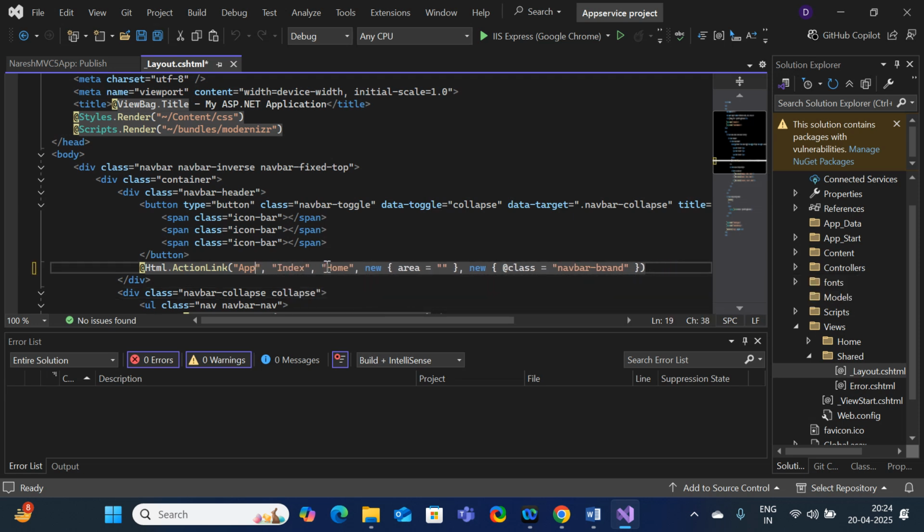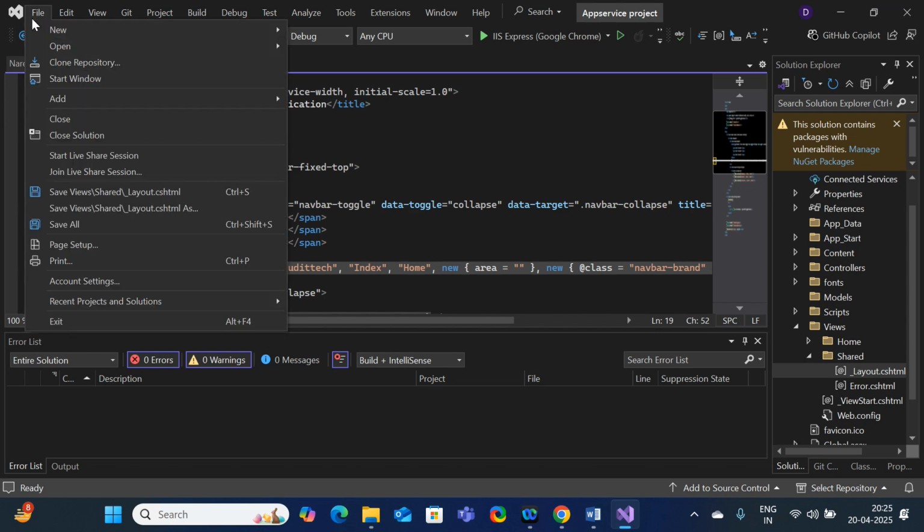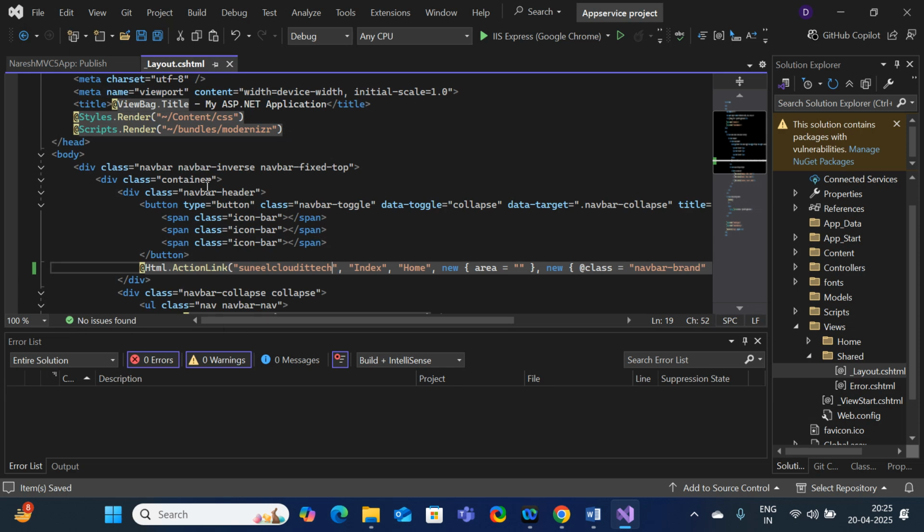Instead of app service, what I am going to mention is Suneel Cloud IT Tech. This is for lab purposes, so that's why I have made minor changes. In a real-time environment, a lot of new features are added to your application code. So this is for lab purposes. That's why I just made some minor changes. Save.